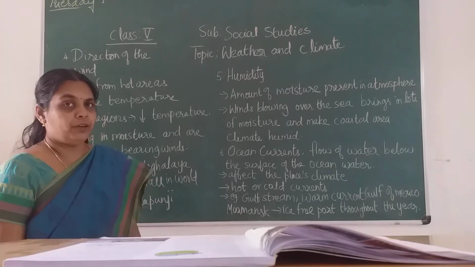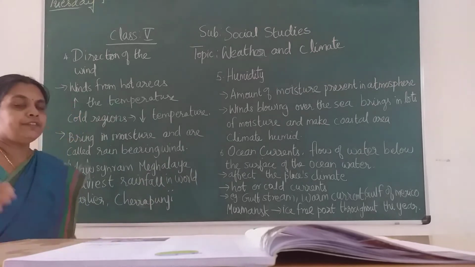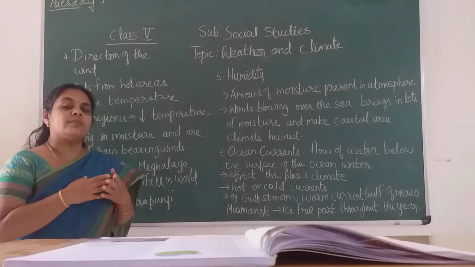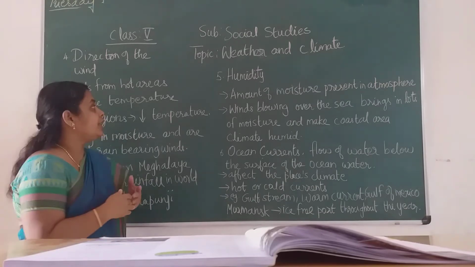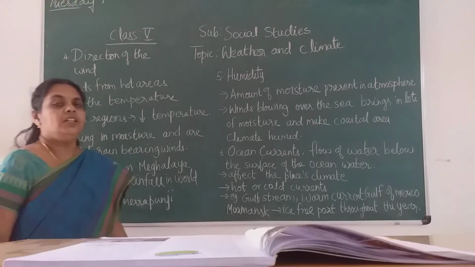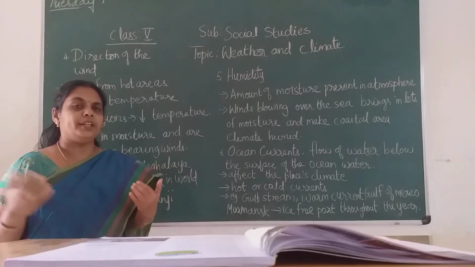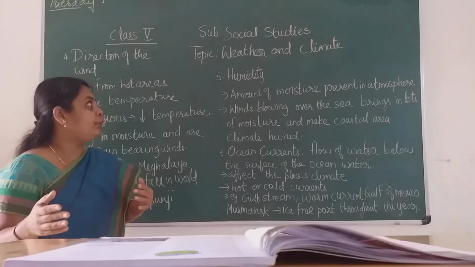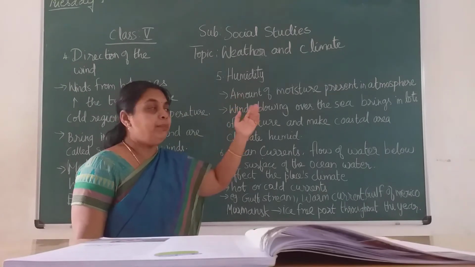So continuing with the topic of weather and climate, we were seeing the different factors affecting the climate. The first ones we saw were distance from the equator, altitude, and distance from the sea. The next one, the fourth, is the direction of the wind. Children, all over the earth the winds are flowing in different directions. This also plays an important role in affecting the weather or climate of a place.